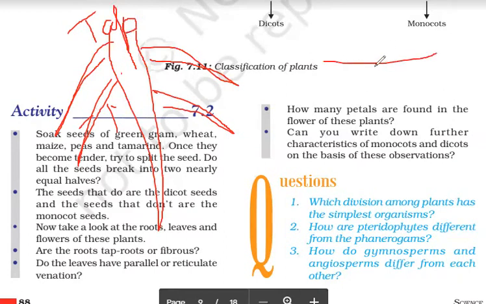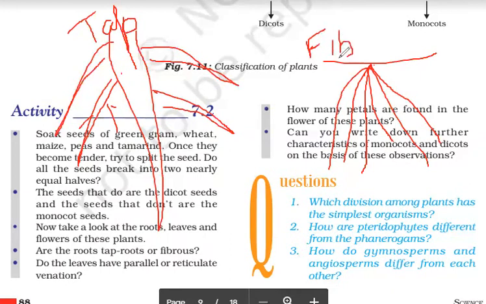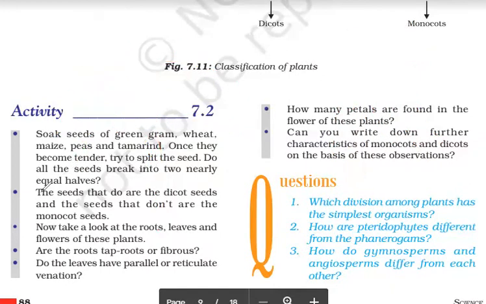In case of monocots, there is no main root, no primary root, rather a lot of almost equal sized roots arise from one place, and they are the same type. So this condition is called fibrous root. This is fibrous root, right? So it means the second difference amongst dicot and monocot is dicots have tap root system, whereas monocots have fibrous root system. Then comes leaves.